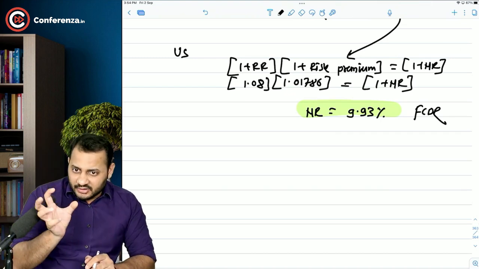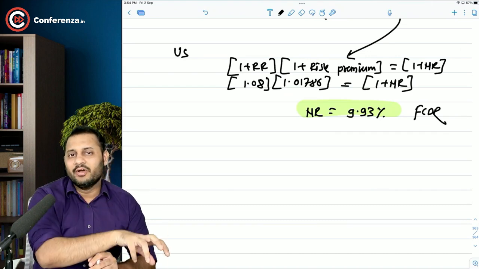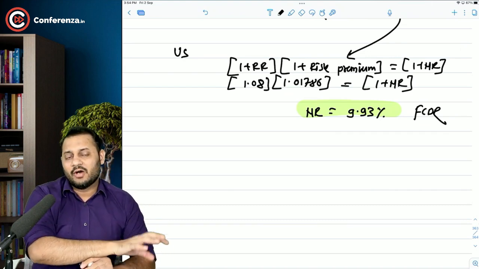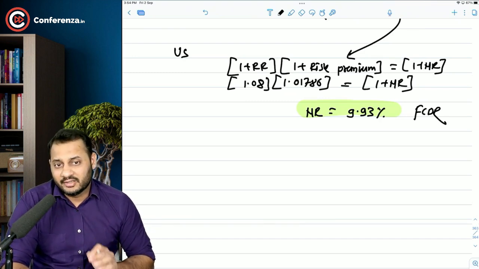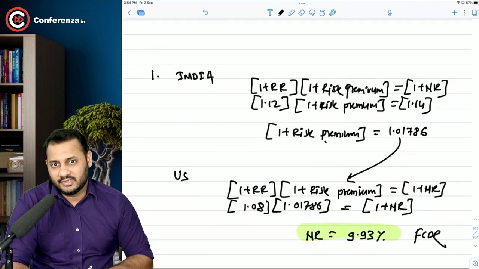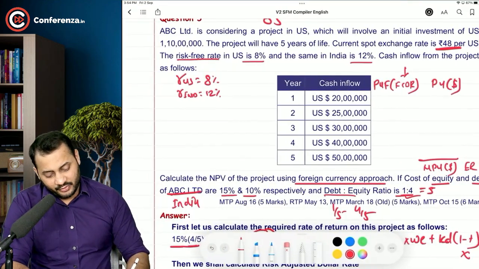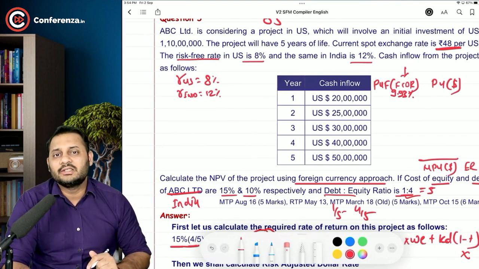You extracted the risk premium from Indian rate and applied it on the US rate. And that's how you have calculated the nominal rate for the foreign currency, 9.93%. This is what you need to understand in this question. And this 9.93% will be taken over here, calculate the present values, and then multiply it to calculate the present value.